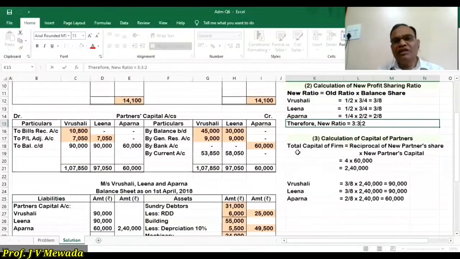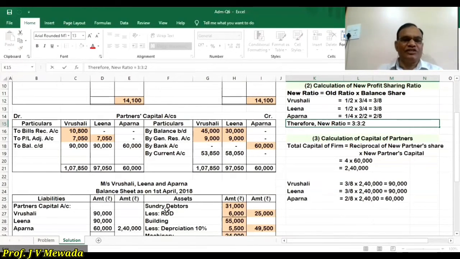And now the calculation of capital of partners. The total capital of the firm should be the reciprocal of the new partner's share. The new partner's share is 1/4, so 4 into 60,000 is 2,40,000. Now this 2,40,000 is to be distributed between the partners. So 3/8 into 2,40,000, 3/8 into 2,40,000, and 2/8 into 2,40,000.